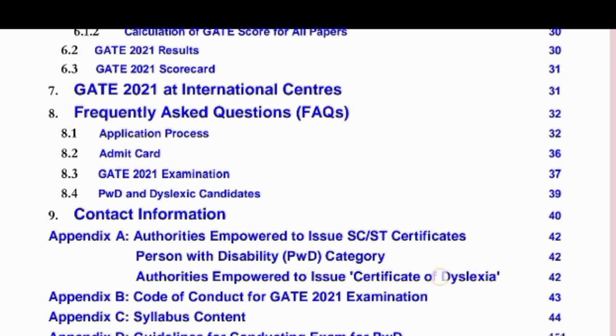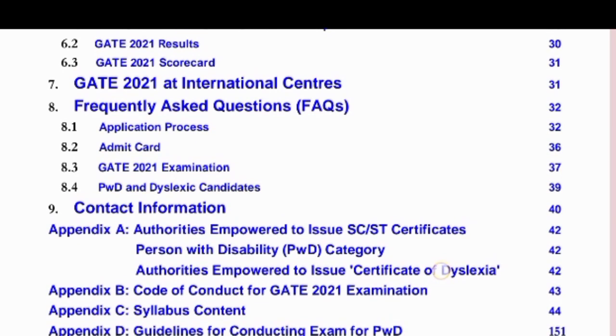If you have any doubts, based upon the mindsets of the people, the general questions or general doubts of the people have been clarified in this. You can see the frequently asked questions, and there are many guidelines for conducting the exam.